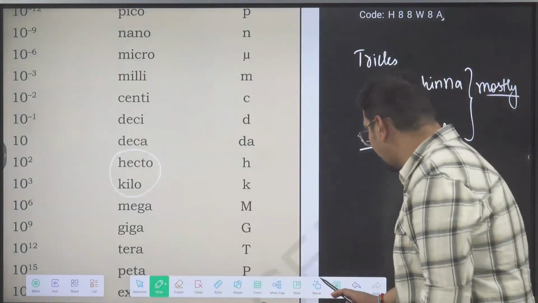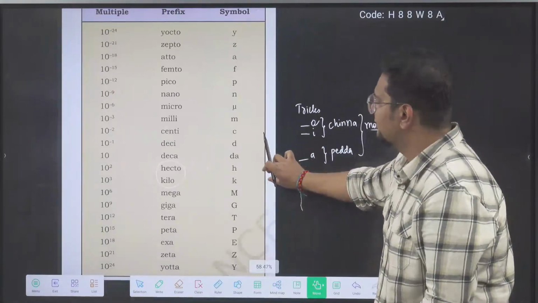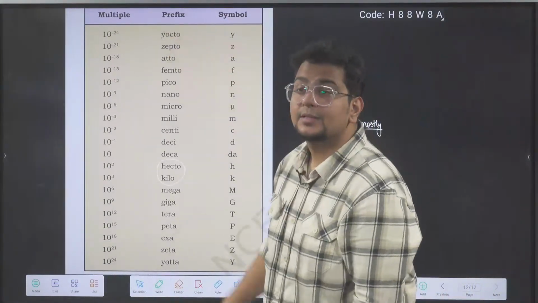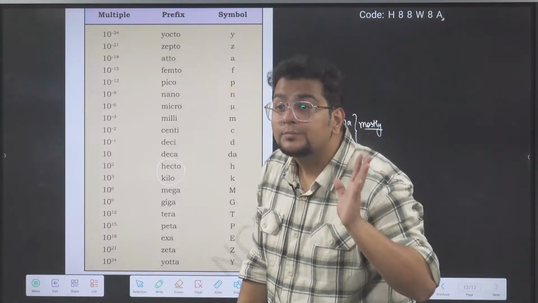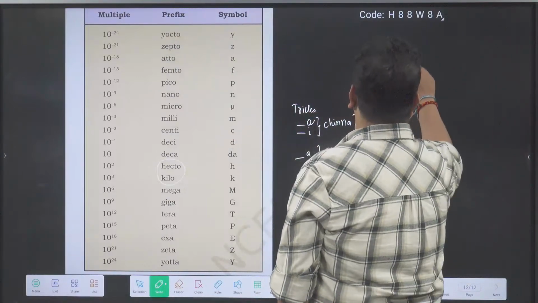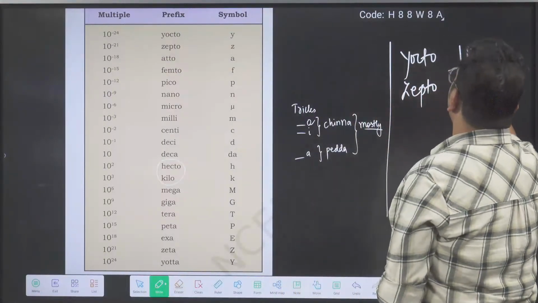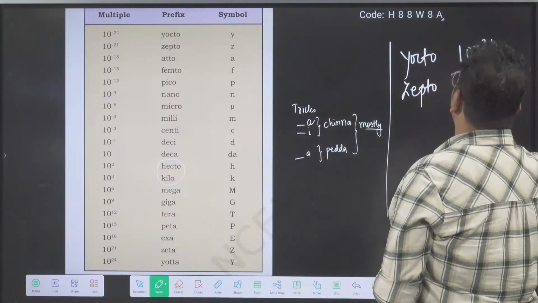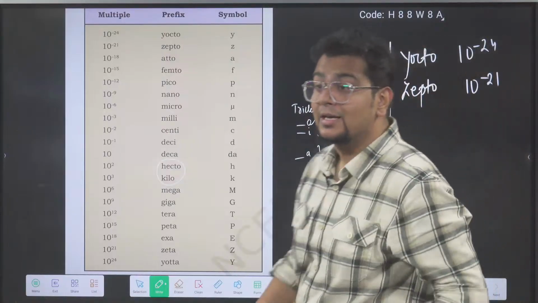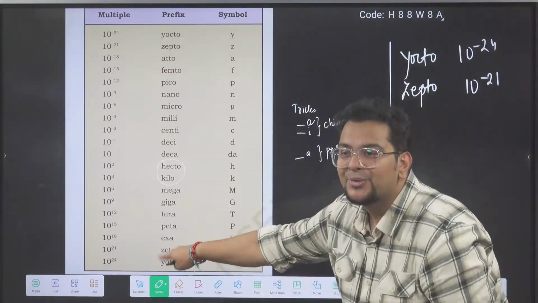Now listen very carefully, bhai. Check the first two names. Yocto, zepto. Write in your notebook also. Yocto will be 10 power minus 24. Zepto will be 10 power minus 21. Yocto, zepto. Check the bottom two.